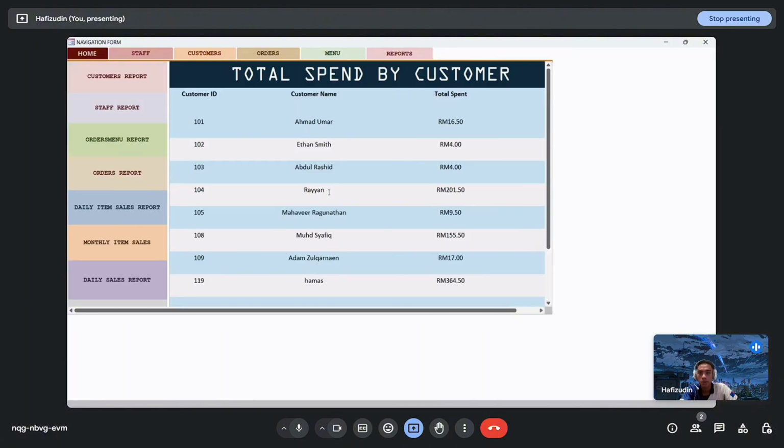And total spend by customer. In this report we can see the total spend by the customer. So we choose Adam Zulkarnain. The total sales is 70 ringgit.